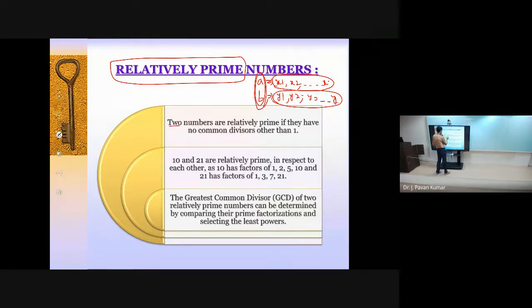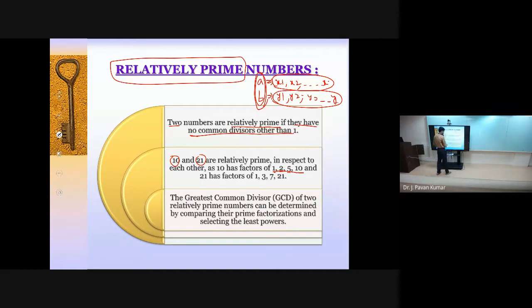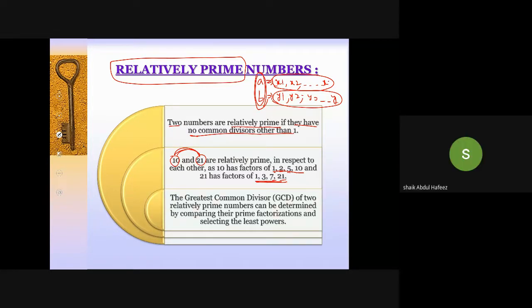Now you read the definition. Two numbers are relatively prime if they have no common divisors other than 1. For example 10 and 21. What are the factors for 10? 1, 2, 5, 10. Next, what are the factors for 21? 1, 3, 7, 21. Now, what is common in both the factors? Only 1. So we can say 10 and 21 are relatively prime. I hope you got it. What is meant by relatively prime? Yes, sir.